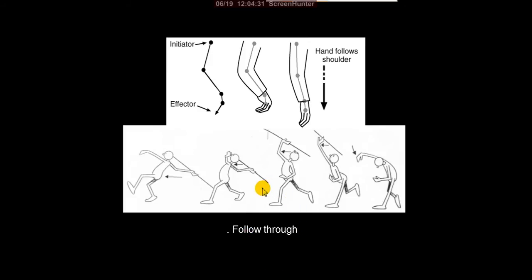Here is the example for the follow through. This diagram is showing a follow through. You can observe here we are throwing this, and after throwing this you must stretch down.